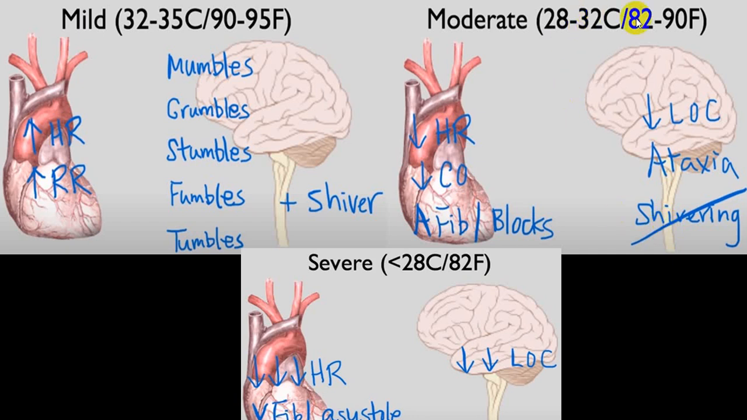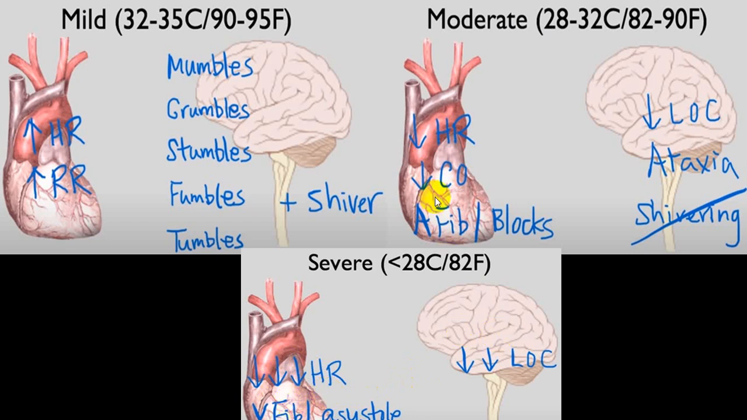This will happen if the body temperature falls between 85 to 90. This is between 90 to 95. And when it goes below 82, the person will have a deep coma, heart rate will markedly reduce, you will start developing even asystole or ventricular fibrillation and asystole, and the person can have irreversible damage to myocardium and also brain.